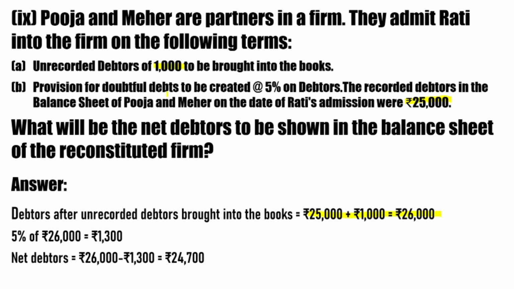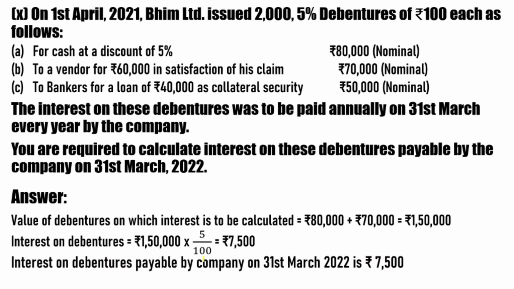And we have to create a provision for doubtful debts of 5%. So 5% of our debtor amount, that is 26,000, will be calculated as rupees 1,300. So what the question is asking, what are the net debtors in this question? So net debtors will be 26,000 minus provision, that is 1,300, and the answer is rupees 24,700. Now move on to the next question. So it's a tricky question.